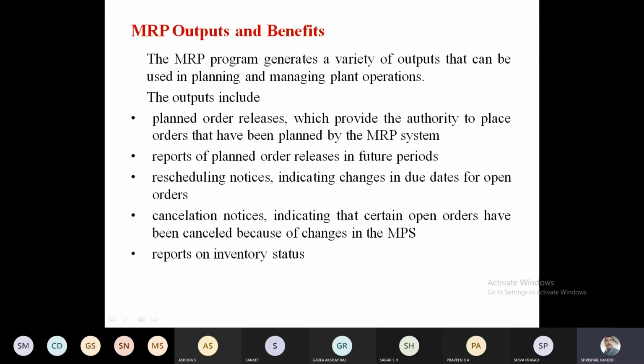So I'll be quoting 1 rupee, others will be quoting 1.5 rupees, others 1.25 rupees, and unfortunately or fortunately I'll get the order because I have quoted lesser. Then after MRP, once the production is executed, we come to know that there is a loss. It may be due to more cycle time, more involvement of machineries, or the surplus amount we place on the raw material. All this leads to loss to the company.